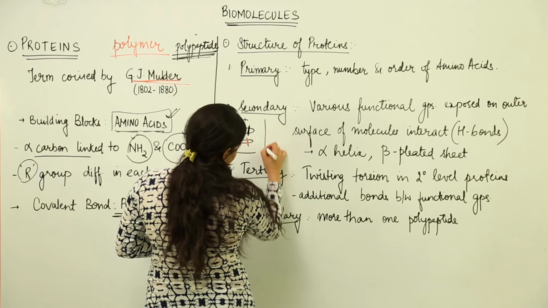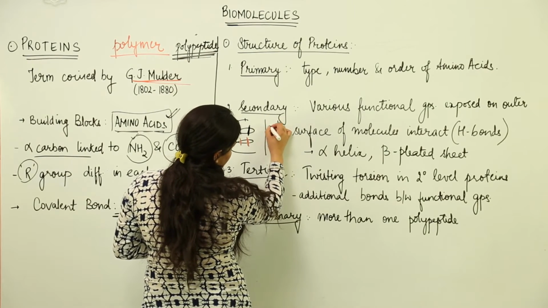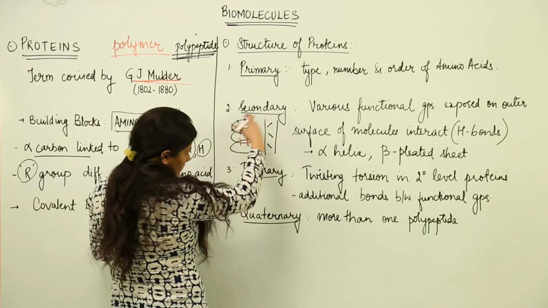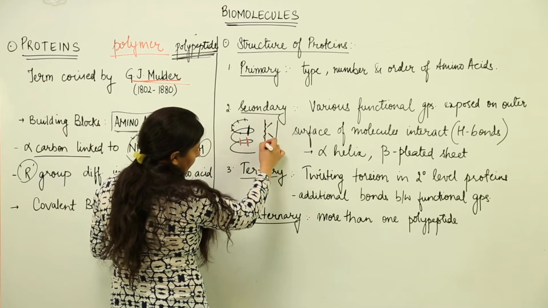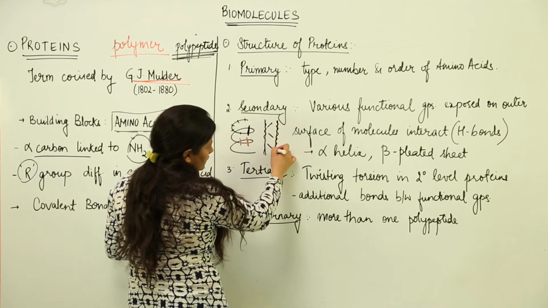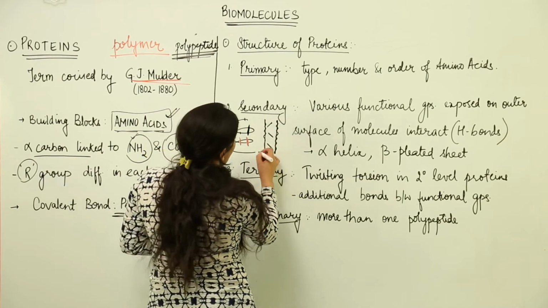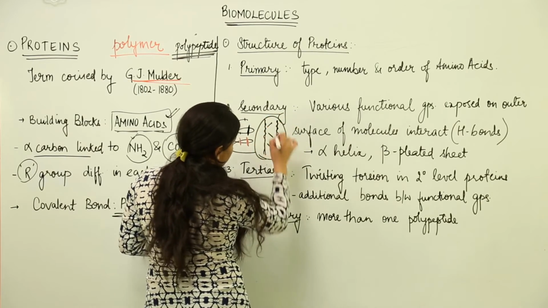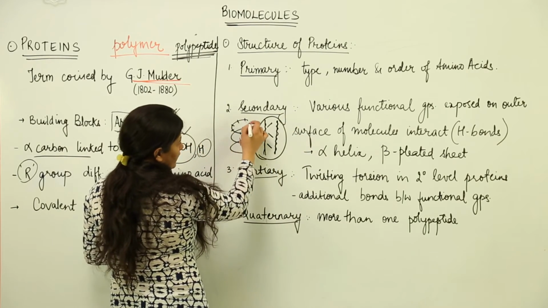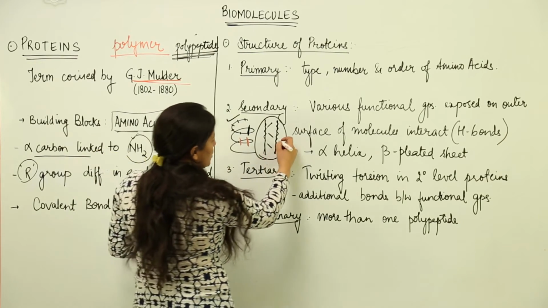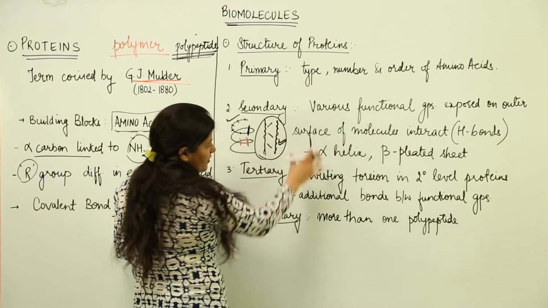And in terms of beta pleated sheets, we have 2 plates and there is a bonding between the 2 sheets. This is one polypeptide and this is one polypeptide, and because of the structures being exposed, hydrogen bonding takes place. The first one we discussed looked like a helix, so we named it alpha helix structure, and this one looks like a sheet, so we have beta pleated sheets.